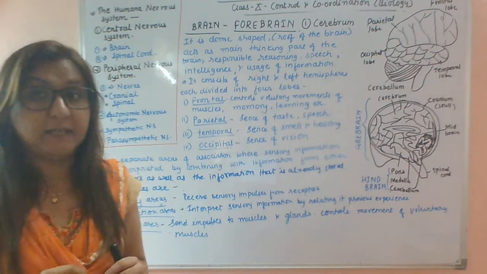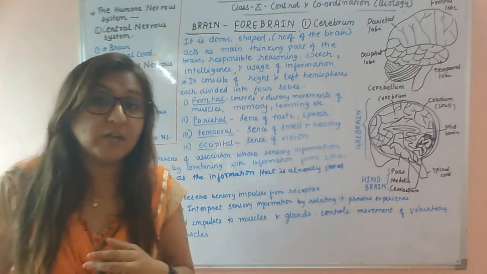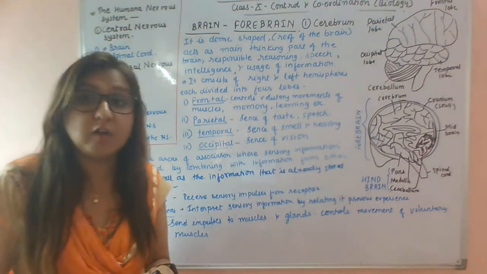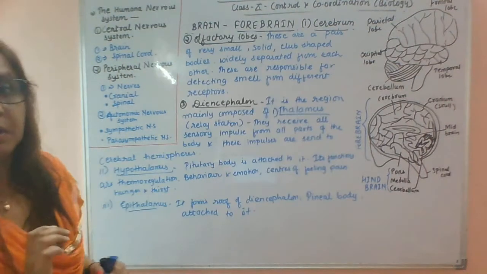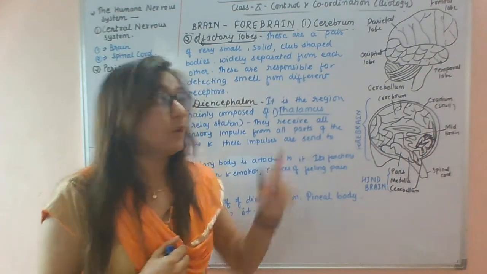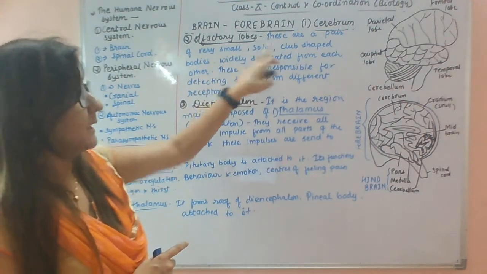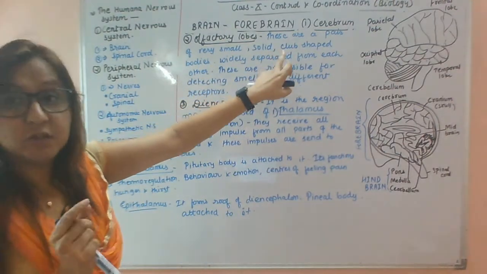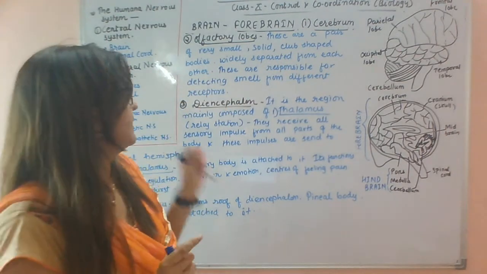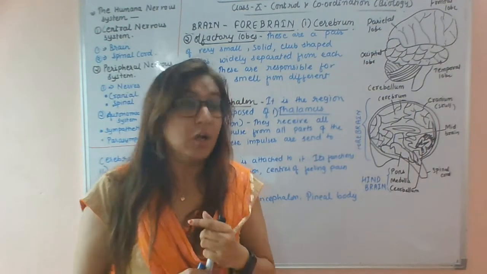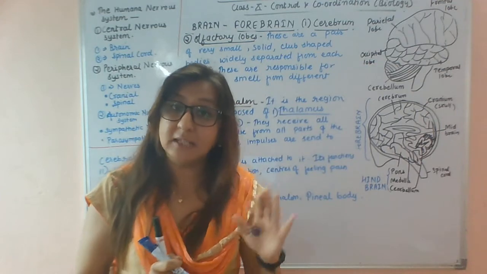The second part of the forebrain is called the olfactory lobes, and the third part of the forebrain is called the diencephalon. Now we will study the olfactory lobes. These are a pair of very small solid club-shaped bodies widely separated from each other. Basically, they are responsible for detecting smell from different receptors.